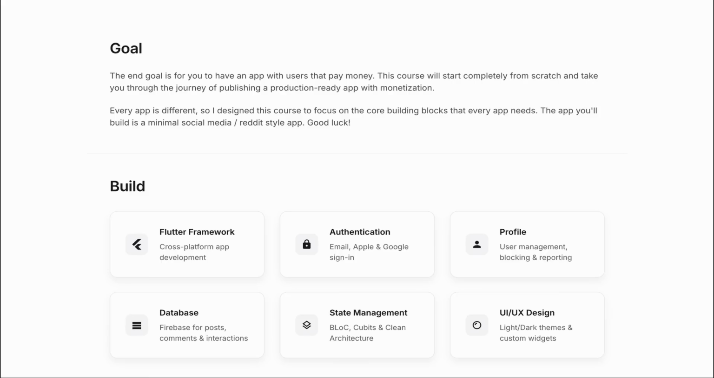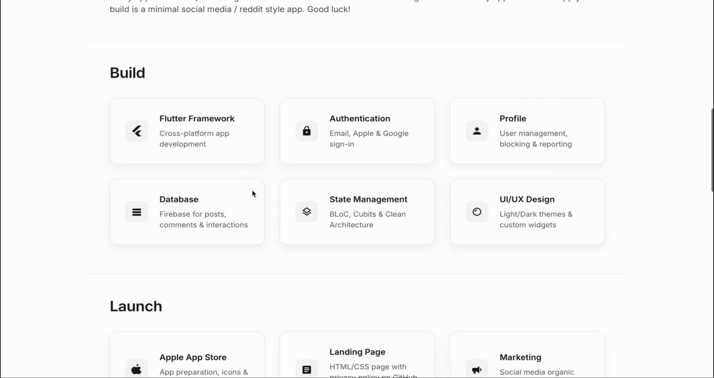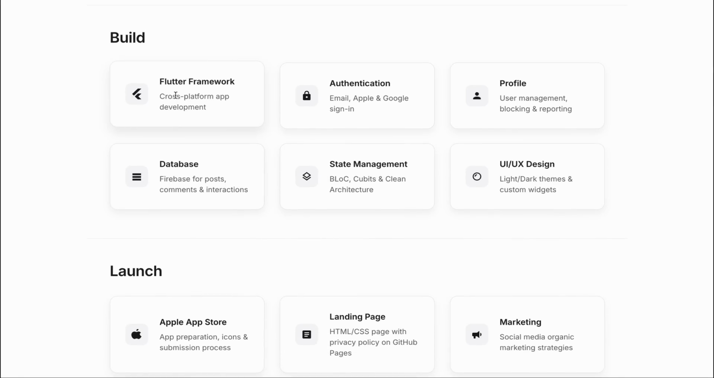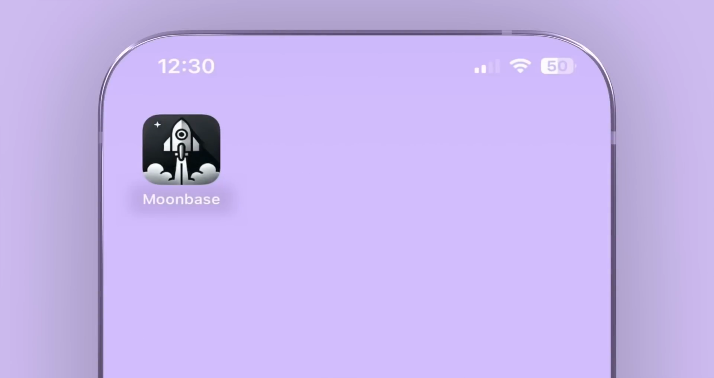Now, the course is organized into 3 modules. Starting with the build module, we're going to code the app using Flutter. We'll focus on mobile apps, and then later down the line, if your app is successful, then you can decide if you want to expand to different platforms.